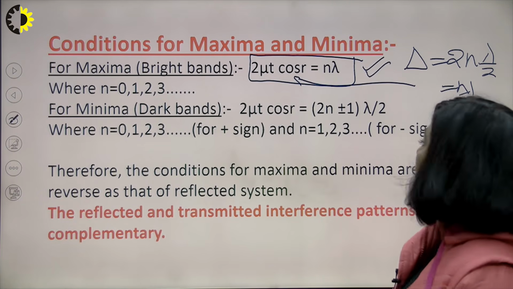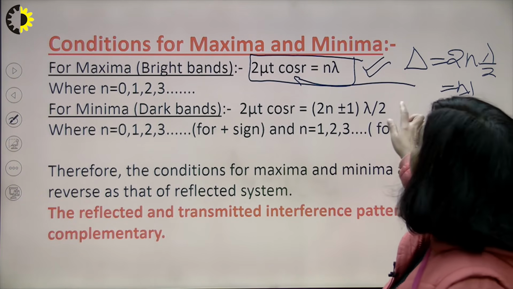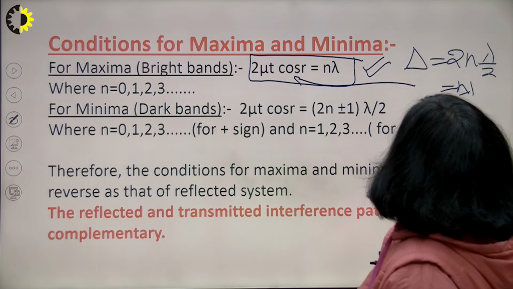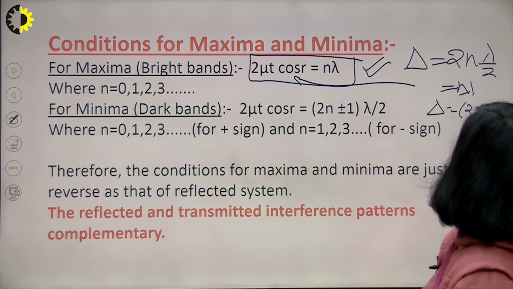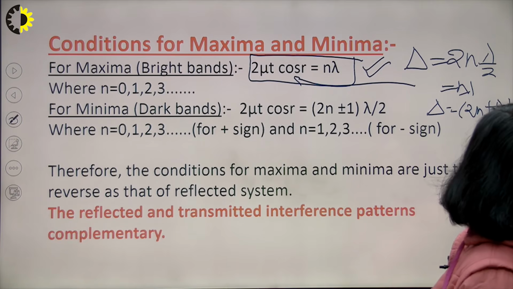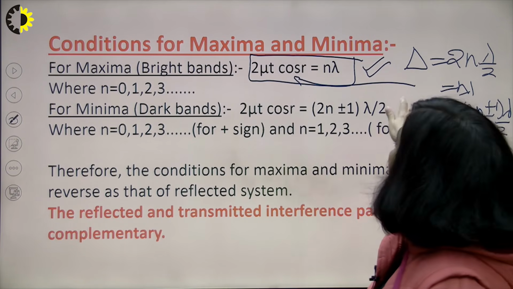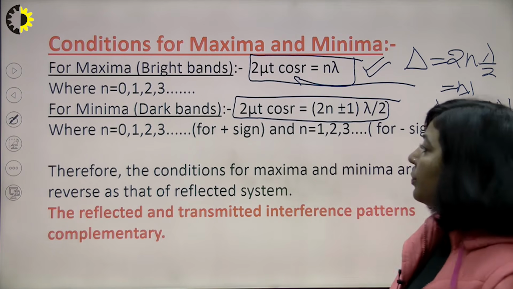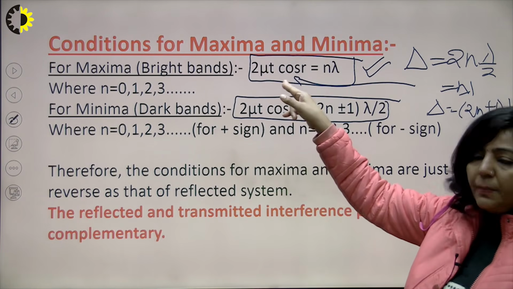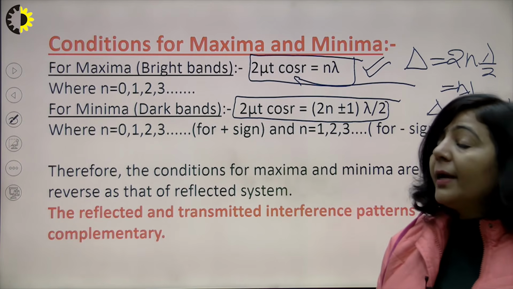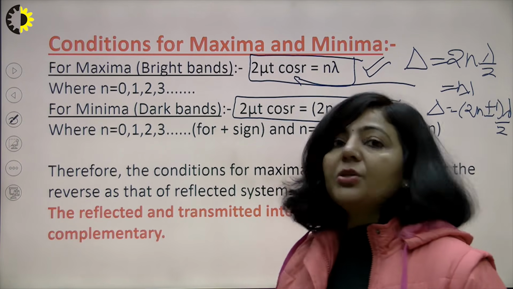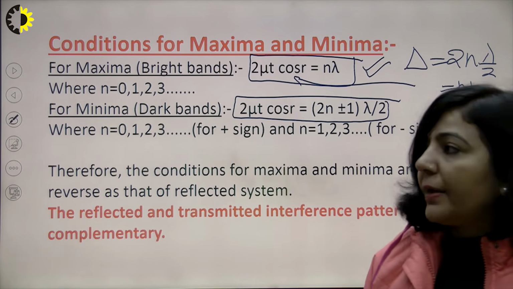And for minima, you know the path difference should be an odd multiple of lambda by 2. So using that condition, that the path difference should be an odd multiple of lambda by 2 for minima, you substitute the value of the path difference here. This is your condition of minima, right? So this is your minima, and this represents maxima, and you can see that these conditions are just opposite to the conditions of the reflected system.